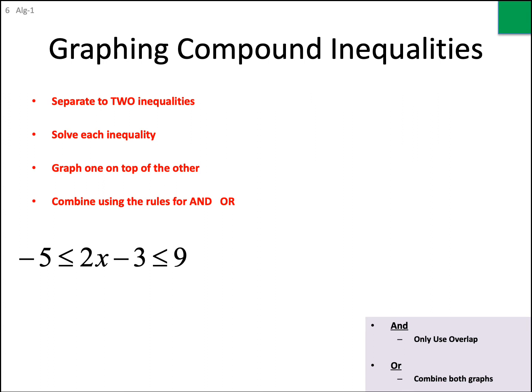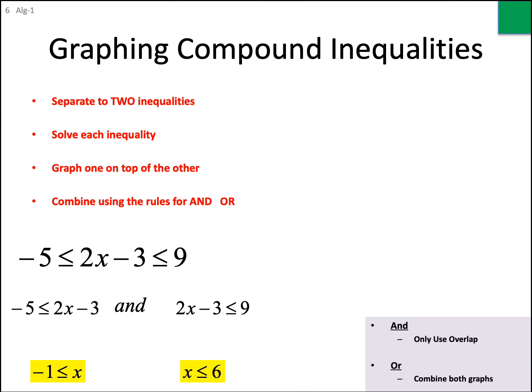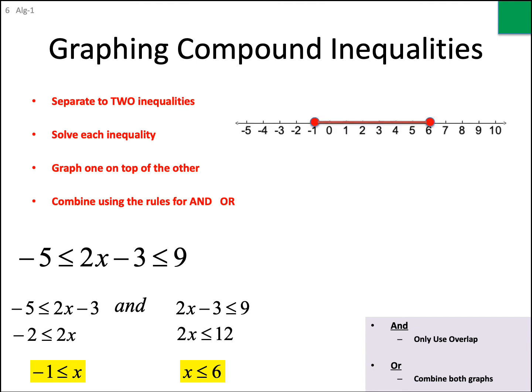How'd you do? All right, kind of getting the hang of it? All right, let's see. We break this up into two inequalities. We solve each one separately. So add 3 to both sides, and then divide by 2. I'm not dividing by a negative number, so nothing changes. The second one, add 3 to both sides, 12, divided by 2, that would give me a 6. And so it says x is bigger than or equal to -1, but smaller than or equal to 6. So bigger than -1, smaller than 6, closed circle on both of those.